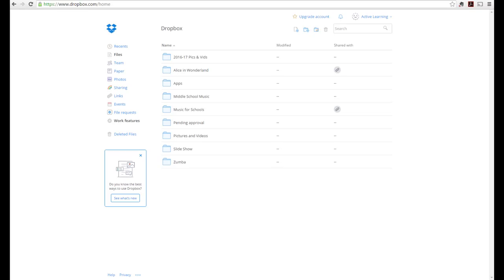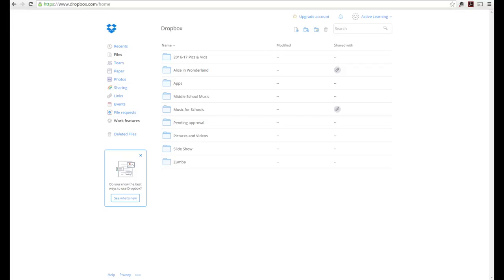Once you get into Dropbox, you'll be overwhelmed with folders and the user interface. But here's the key to Dropbox. You want to click on the File tab on the left hand side here. This is a good way of resetting the page so you're always at the list of files. Think of this as your table of contents.